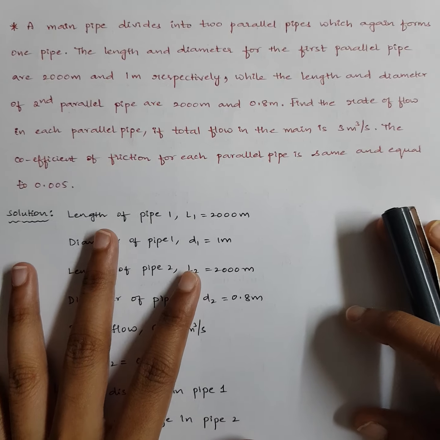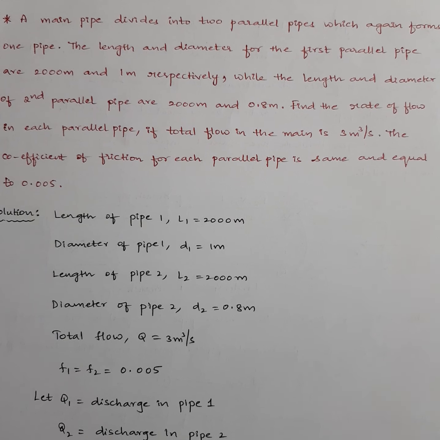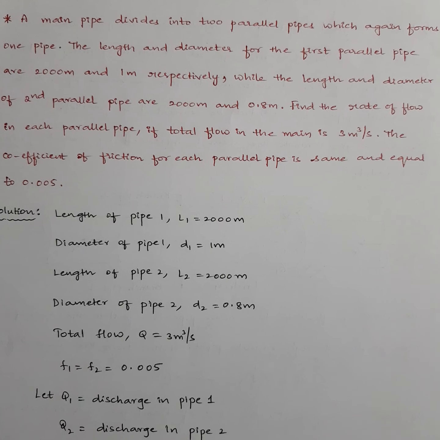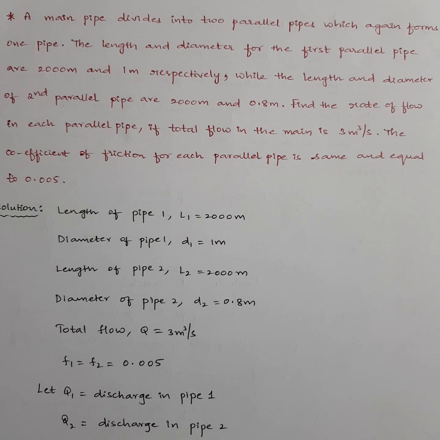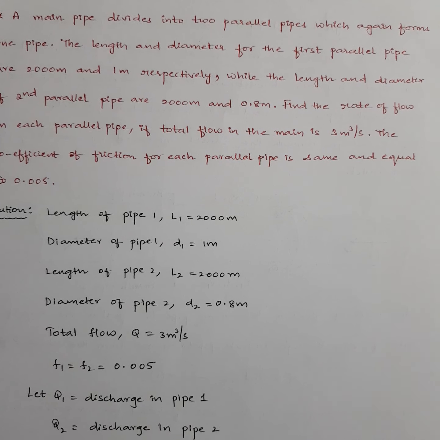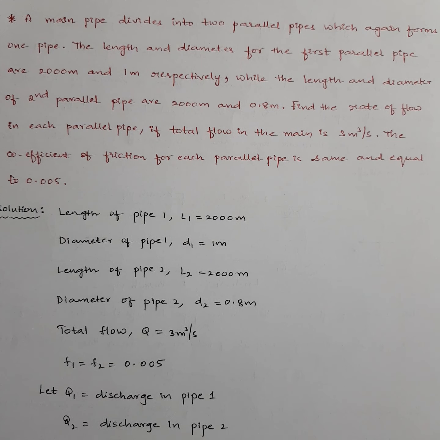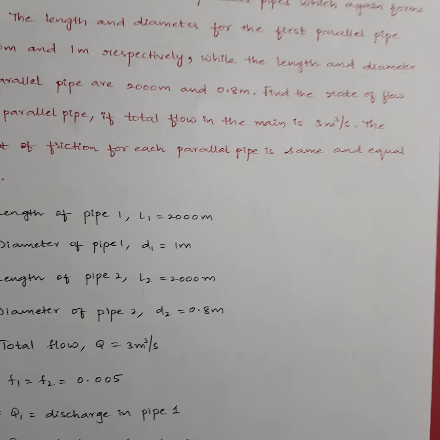Yeah, so see here, a main pipe divides into two parallel pipes which again forms one pipe. So this is very similar to the diagram which I have shown you just now. The length and diameter for the first parallel pipe are 2000 meter and 1 meter respectively, while the length and diameter of second parallel pipe are 2000 meter and 0.8 meter respectively. Find the rate of flow in each parallel pipe if total flow is 3 meter cube per second.